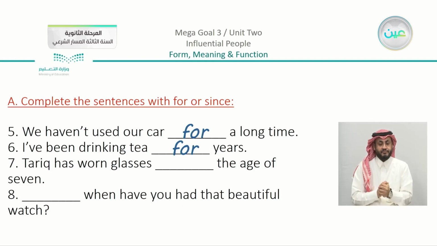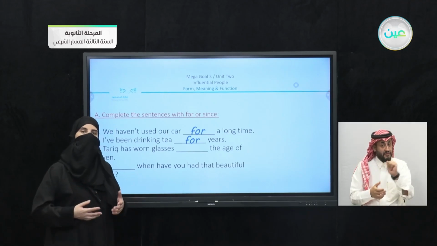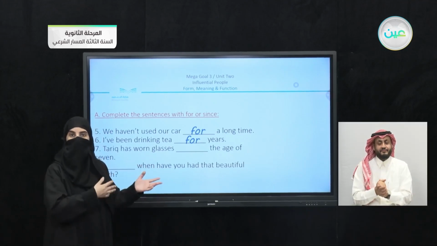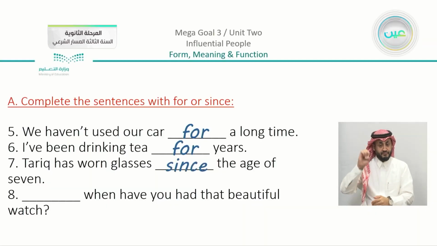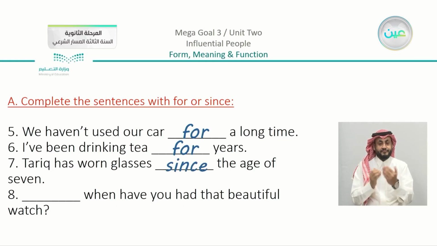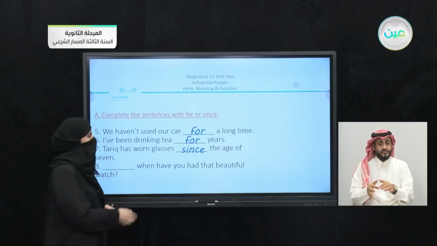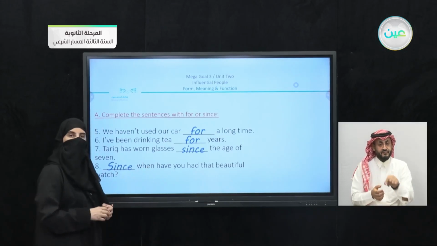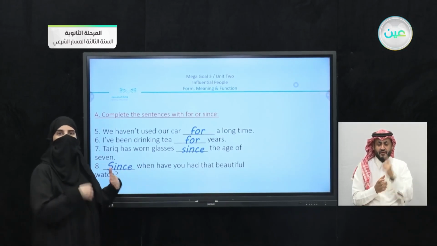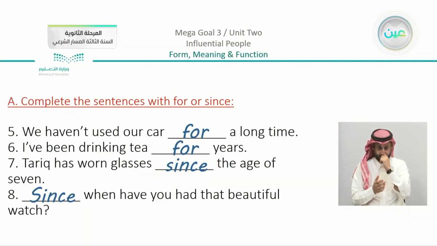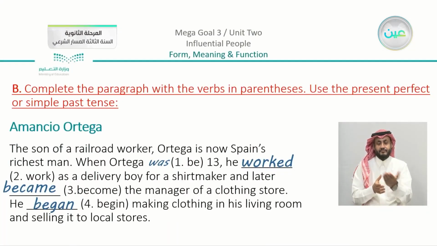Tariq has worn glasses blank the age of 7. Here you can see that there is nothing counted, but we are mentioning a point in his age or his time. So when did he start wearing glasses? Since he was, or since the age of 7. Number 8, blank have you had that beautiful watch? So also I'm asking here about a period. There's nothing counted. So here I'm going to use since when. Now this is something just to put in mind that also it can come at the very beginning of the sentence, beginning a question.